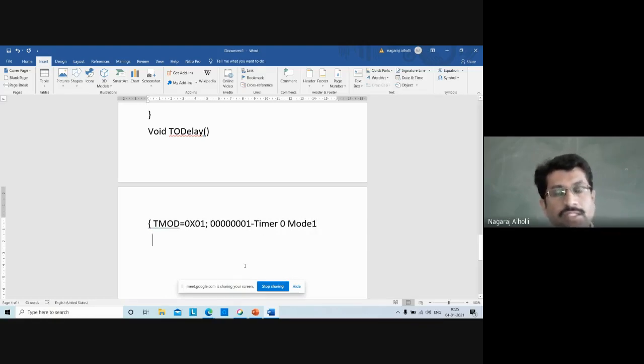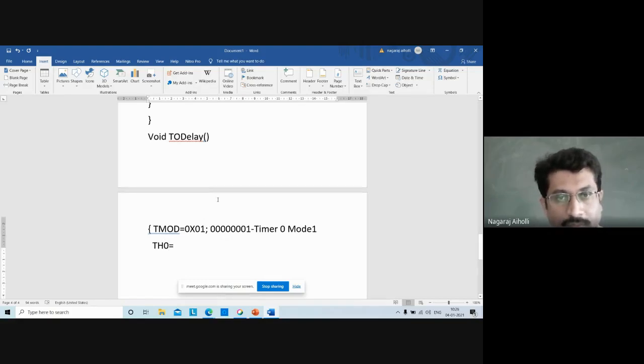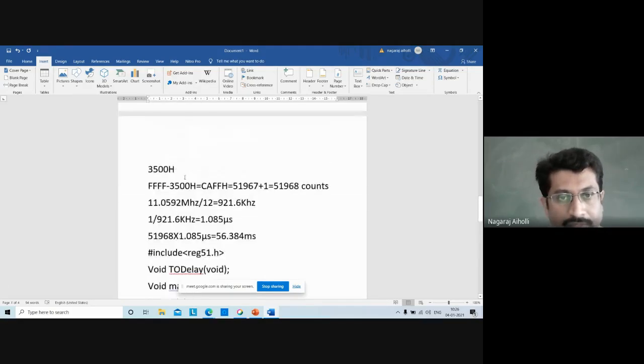Then once we have initialized TMOD, initialize the starting value in TH0 and TL0. It is timer 0 mode 1 we are using, so TH0. What is the starting value? Let's go back and see. Starting value is 3500. In TH0 we are loading the higher byte 35, in TL0 the lower byte 00.